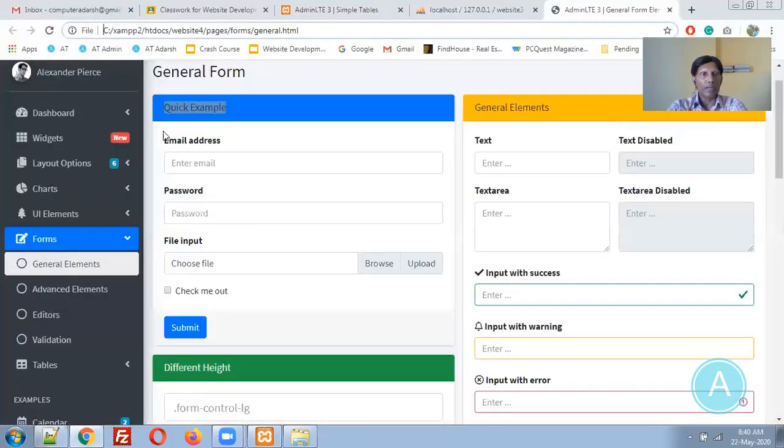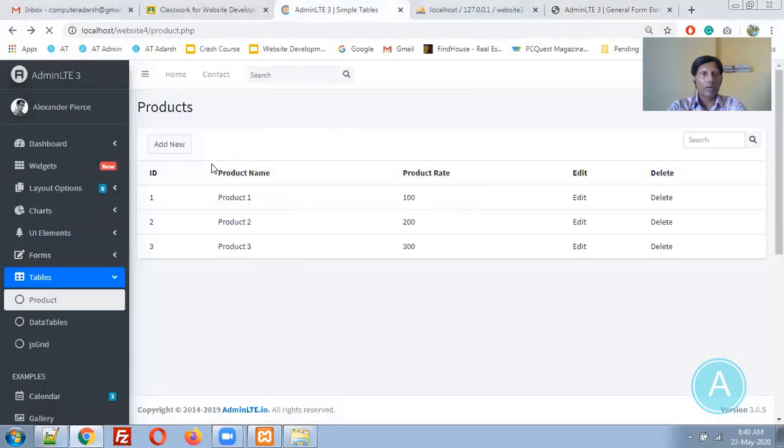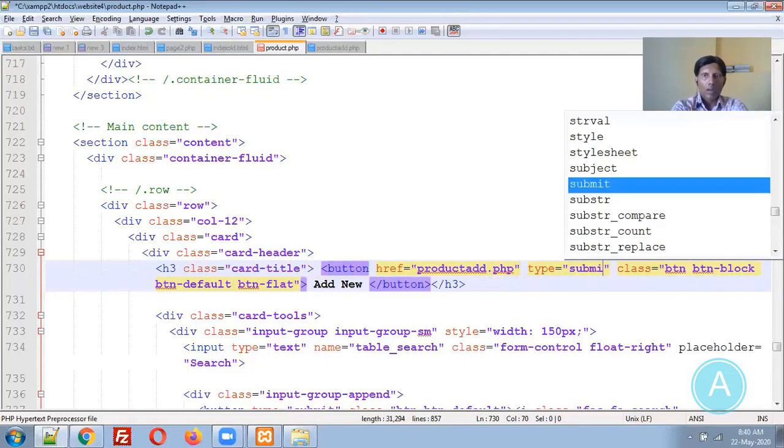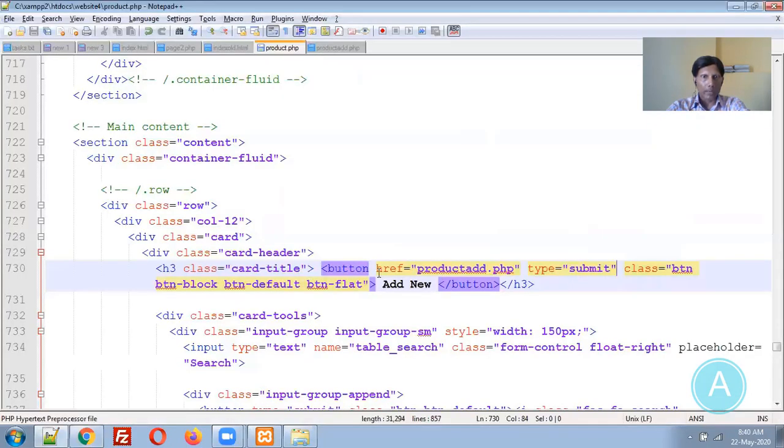Let me refresh that page. Where is my page? Okay, reload. Add new. Yes, this is not working because of the button. Okay, let me change this button to an anchor href.